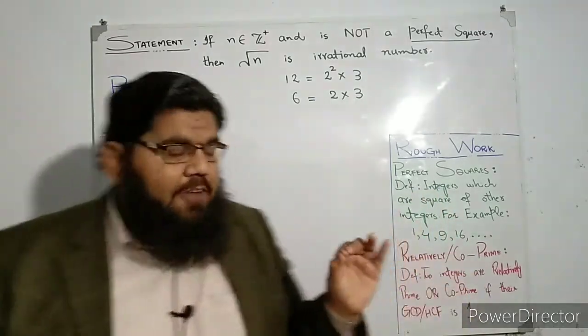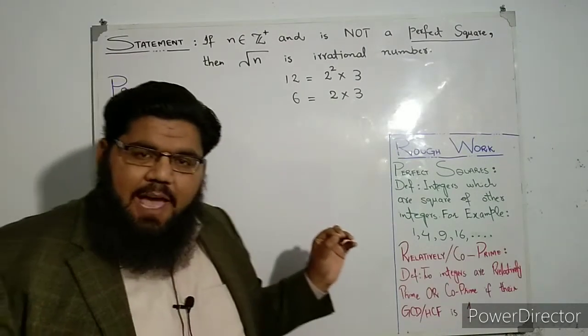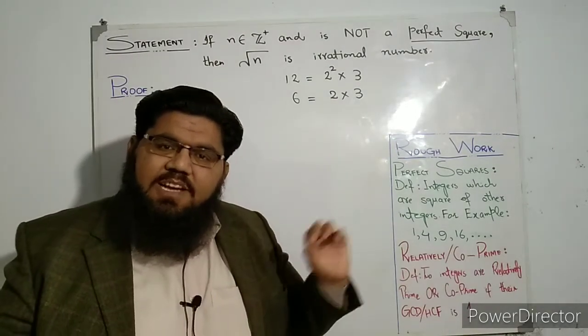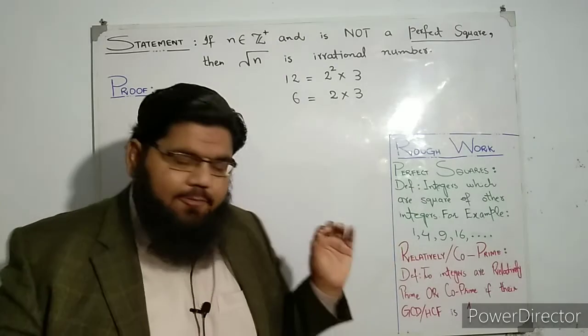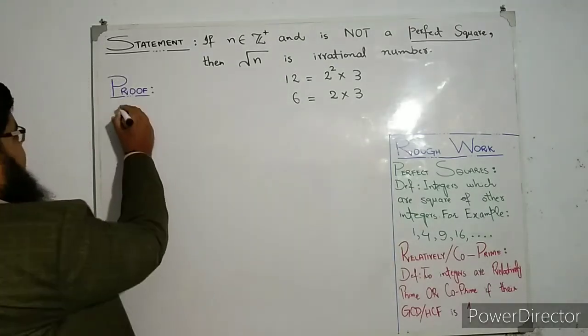So first of all we will consider the case where we have positive integers which do not contain any square factor greater than 1. Let me write it over here.